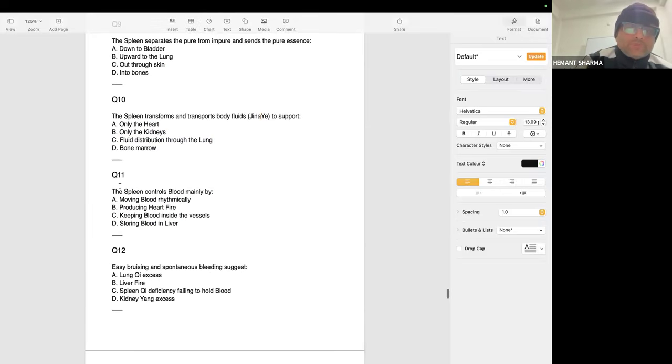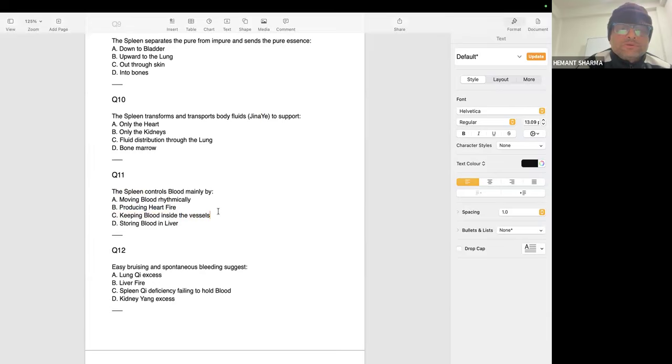Question number 11. Spleen controls blood mainly by keeping blood inside the vessels. So the spleen is keeping the blood inside the blood vessels. What will happen if the spleen is weak? It is not able to hold the blood inside the blood vessels, then what will happen? Sometimes bleeding.